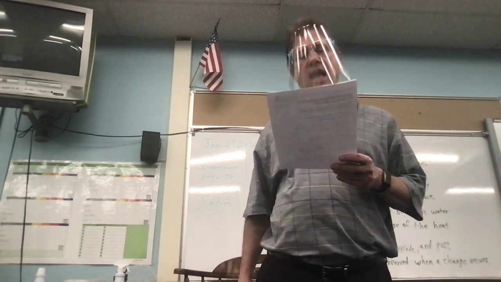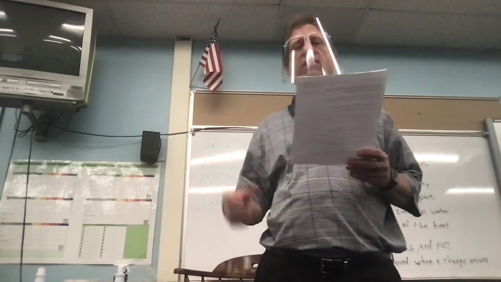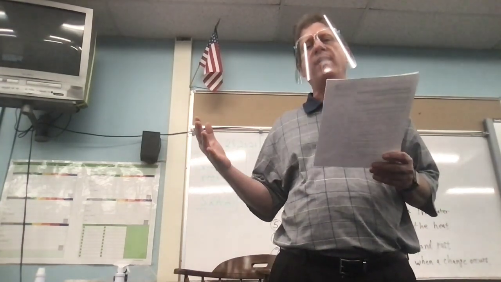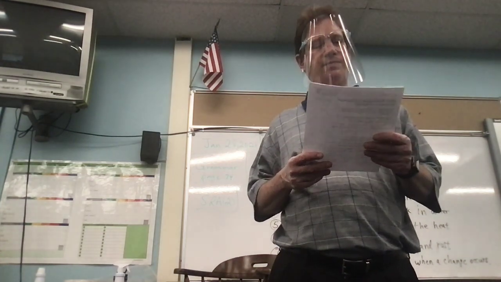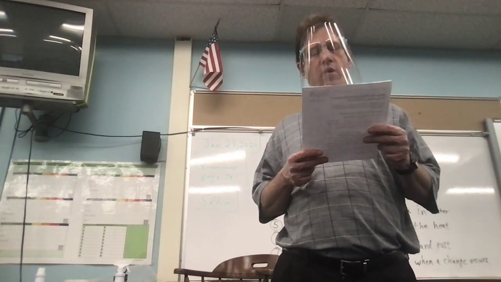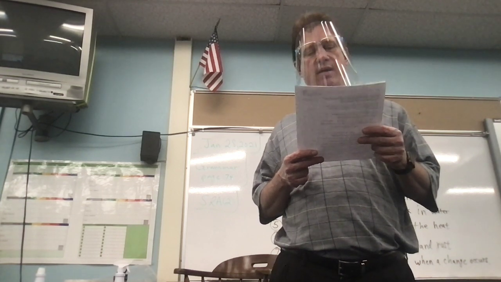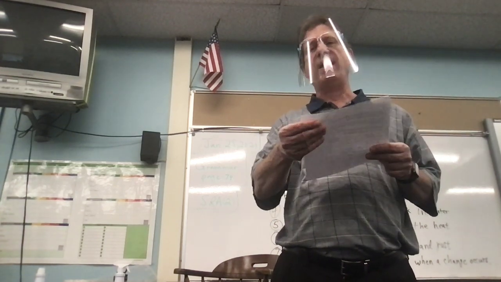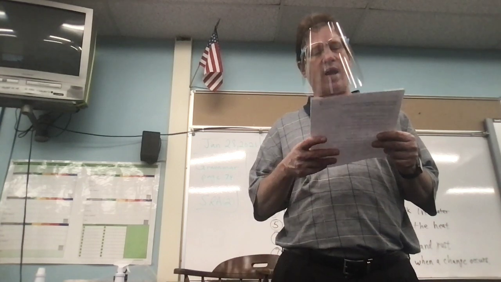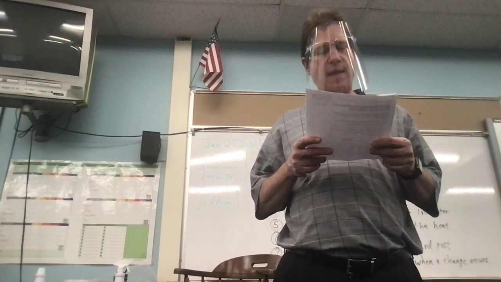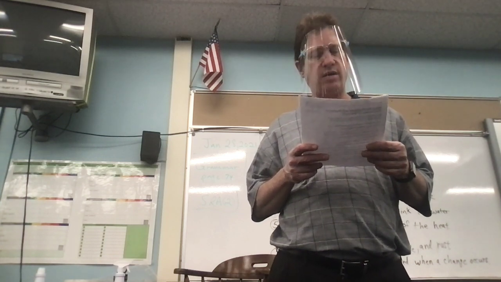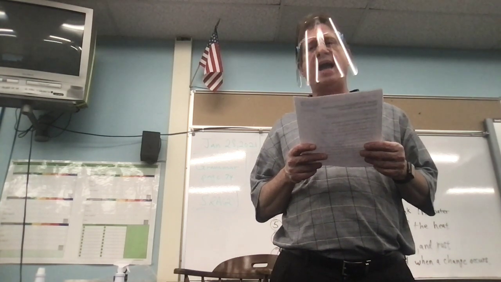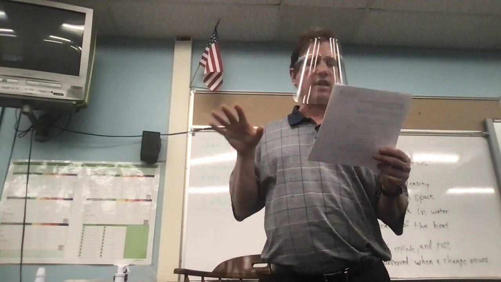Key concepts. A mirror and a dark object will have different luster. So if you have a black piece of construction paper and a mirror, one of them is going to be shiny, one isn't. Color and shape are 2 out of 5 physical properties that can describe matter. How an object feels can be described by its texture. So if you feel this paper, it's smooth, but if I would feel that carpeting, it would be rough. That is texture. Chemical properties can be used to classify matter. In a glass, the liquid at the bottom will have the highest density. Okay, so if you're mixing different things like water and oil and maybe corn syrup, whatever's the thickest is going to go to the bottom.